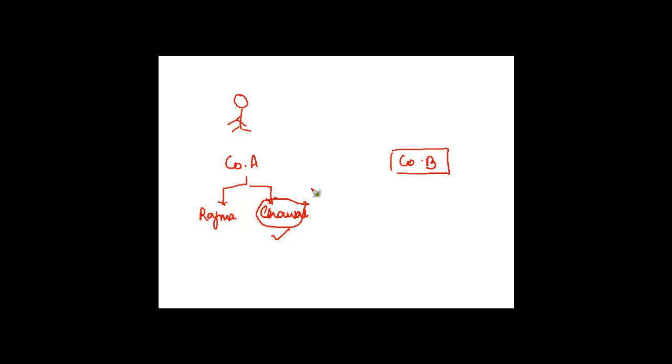Let's say there was a person running a company called Company A, and he had two businesses. Let's say, for example, Rajma and Chawal. There was a company B which said, okay, I want to buy this business from you. So he sold off the Chawal business to Company B, and now Company B is the owner of this particular business.